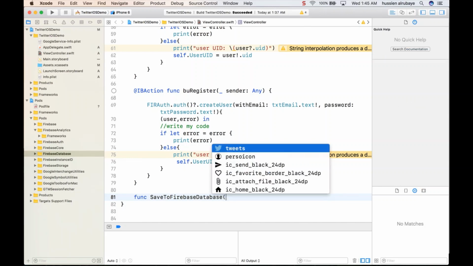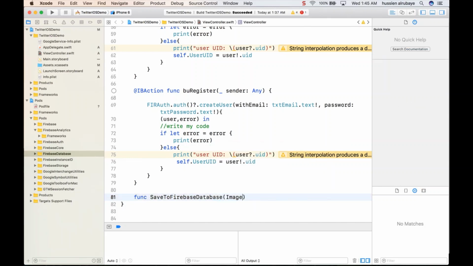This function is supposed to take the user image path, which should be a string, and what more do we need to save? I need to save the user image path, and maybe the user email. If you are not interested, maybe you need to save the user full name, as a string. So I have these two pieces of information that I want to save in the database.